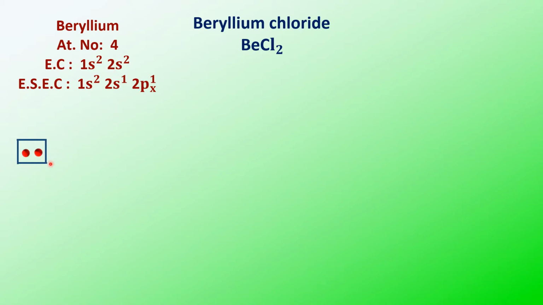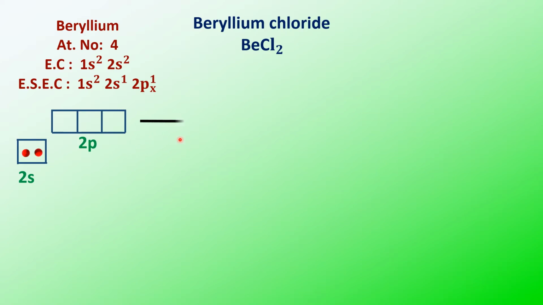This is the ground state where you are finding that the 2p orbitals are empty, px, py, pz, all of the three are empty, but in the 2s orbital you are finding 2 electrons in the ground state.